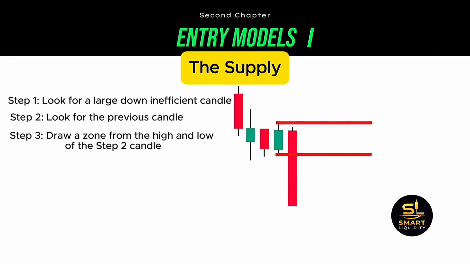The supply zone is used if eventually price comes back up to rebalance the market. The price has a high probability of rejecting to the downside from the zone, and this gives traders an opportunity to snipe sell short positions.